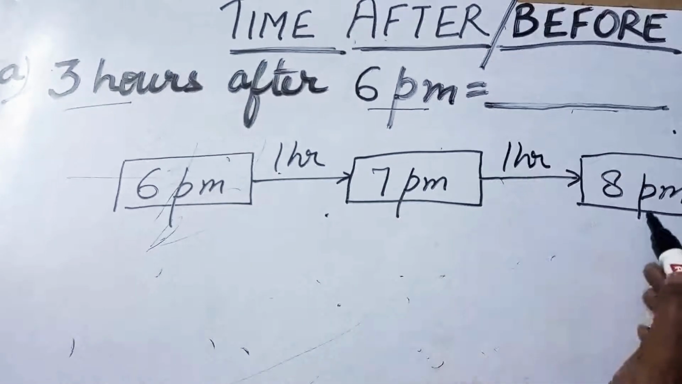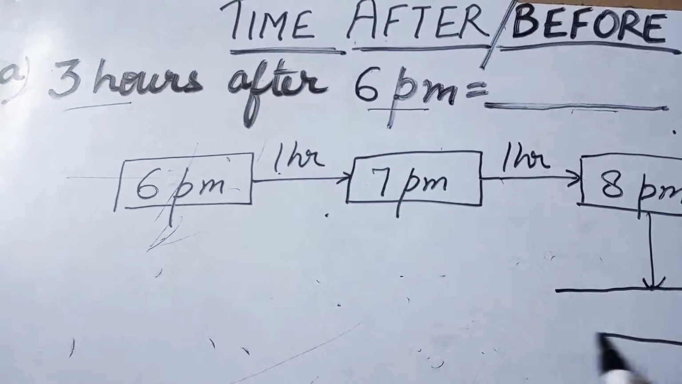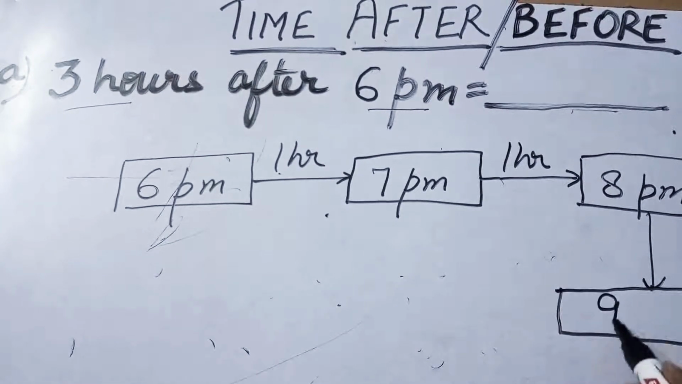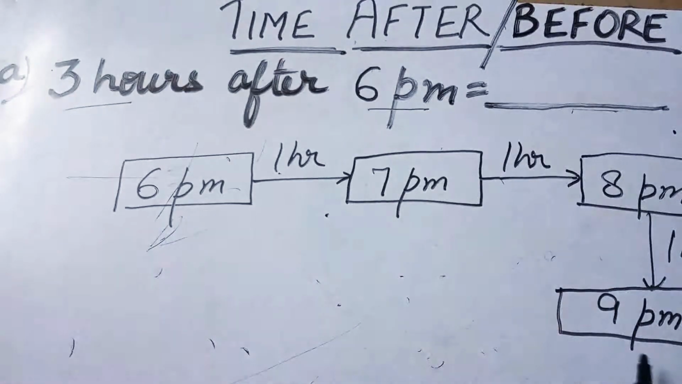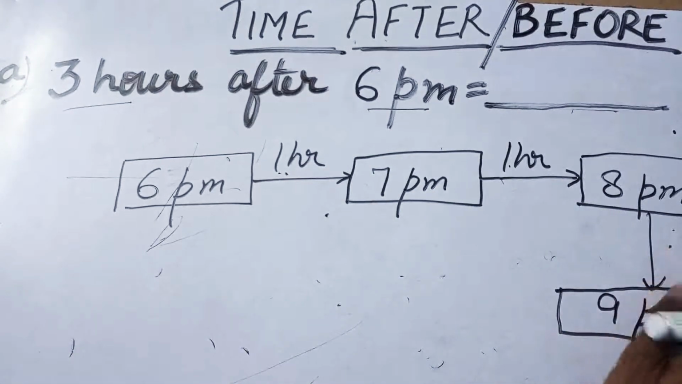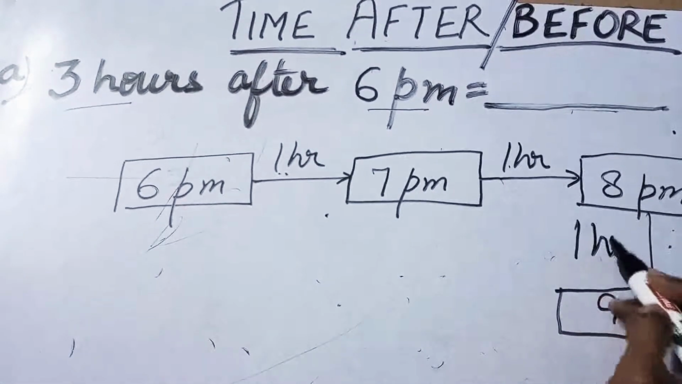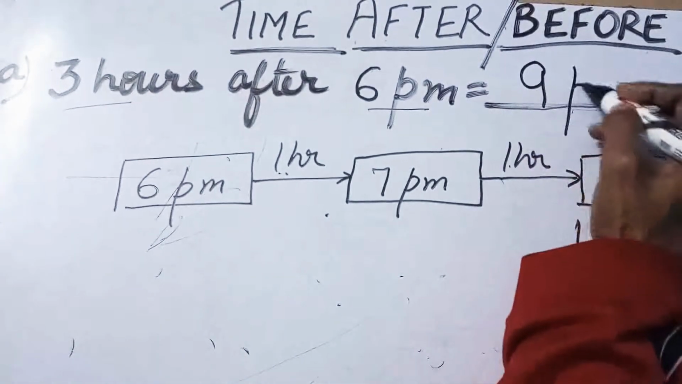2 hours done. Now one more hour to make it 3 hours. So we have 9 p.m. So what we got finally is, after 1, 2 and 3 hour jump we reach 9 p.m. So the answer will be 9 p.m.